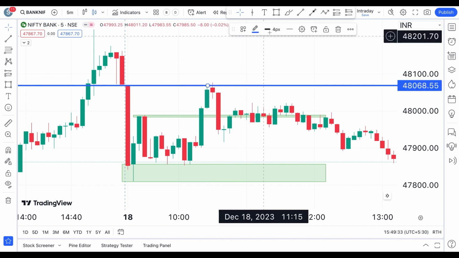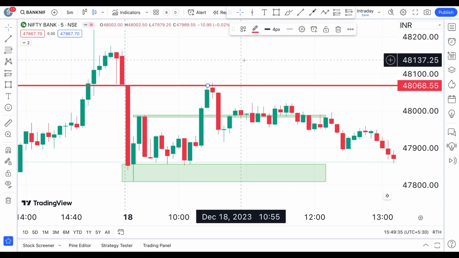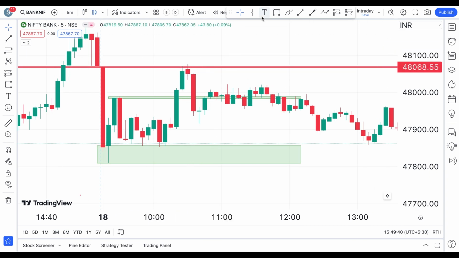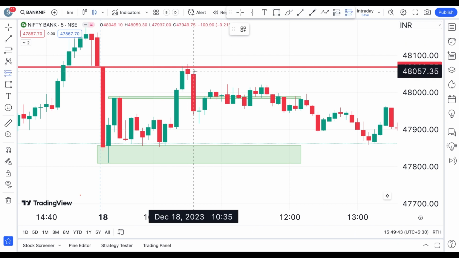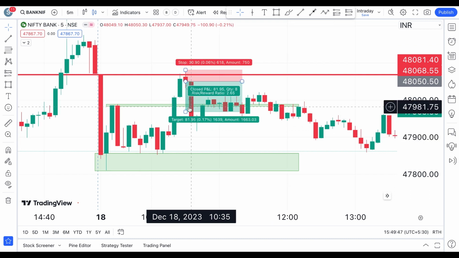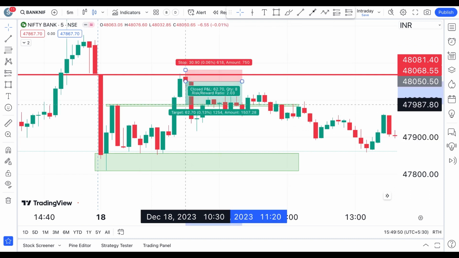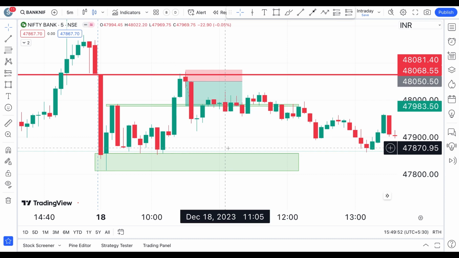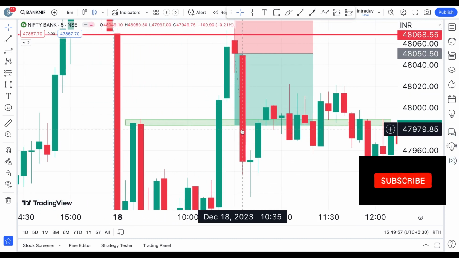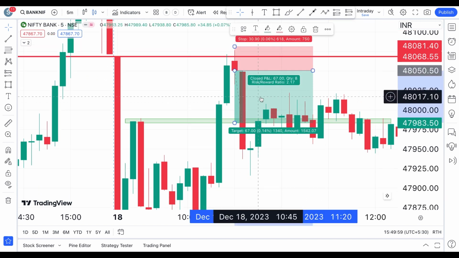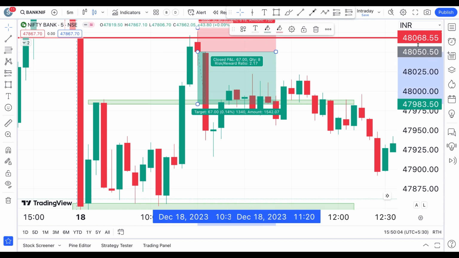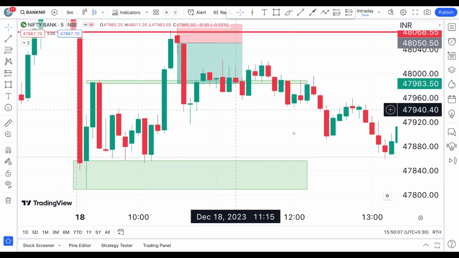Because this is already there as a resistance level, looking at this particular red candle, now you can take a trade towards the downside. You have an excellent risk versus reward ratio here, because that's going to be your risk, and your initial target would be at this level, either the upper or the bottom level of this particular zone, because the zone is very small in terms of width. So this trade worked, and it is 2:1. That means your risk versus reward ratio is 2 times, which is great.